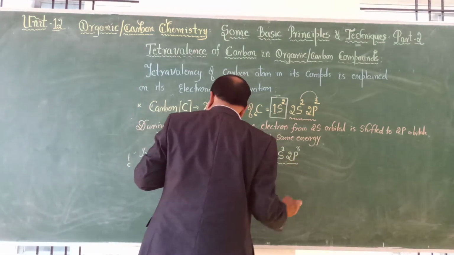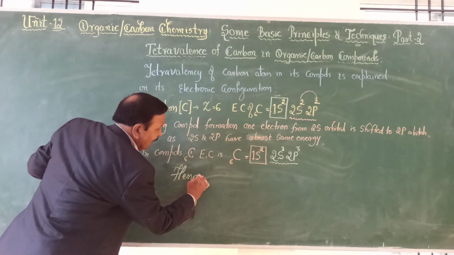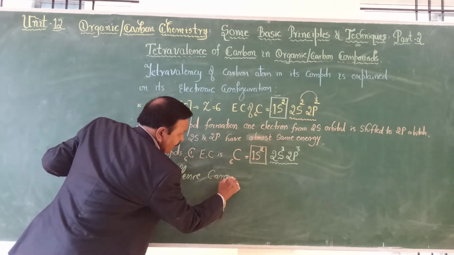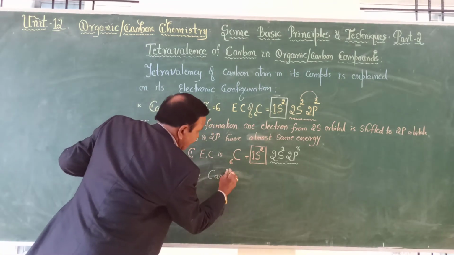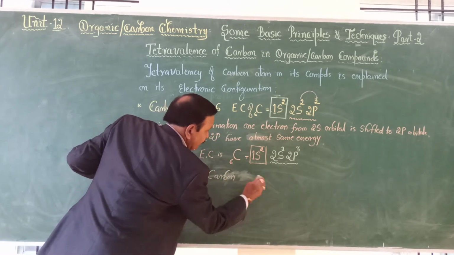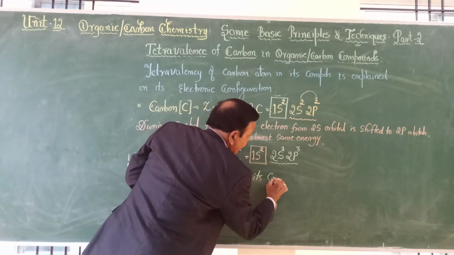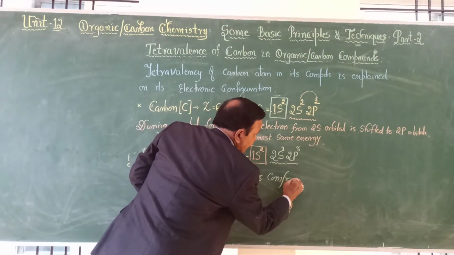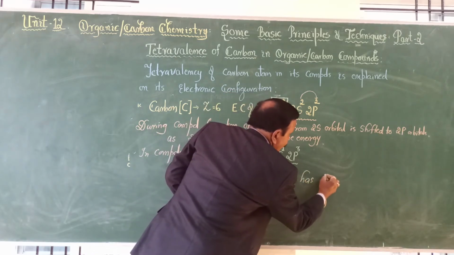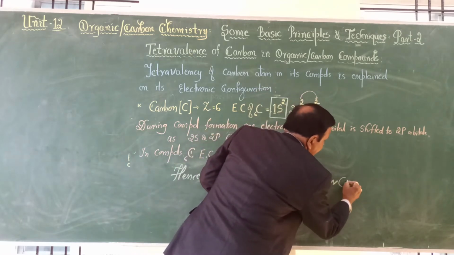Okay? Hence carbon in its compounds has 4 valency. 4 means tetra.